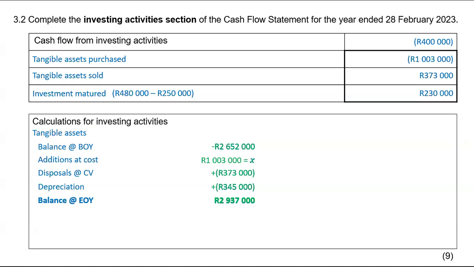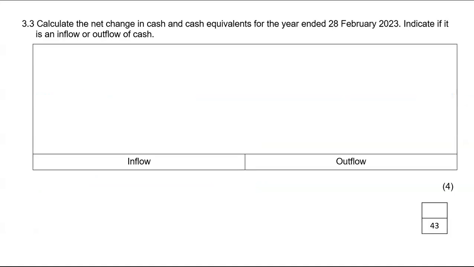The last question, finally, I'm going to do it this way. I don't know how they did it in the memo, but I'm trying to keep things as simple as that. Again, check videos on cash flow statement. I also discussed this. This is the bottom of your cash flow statement where you have balance at the beginning, balance at the end, and then net change in cash and cash equivalents.